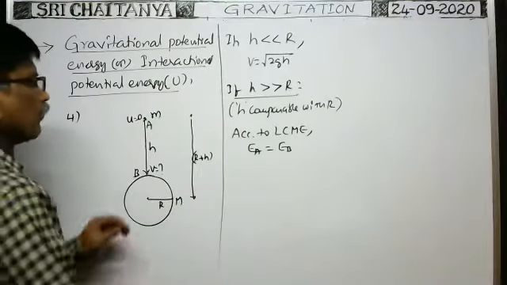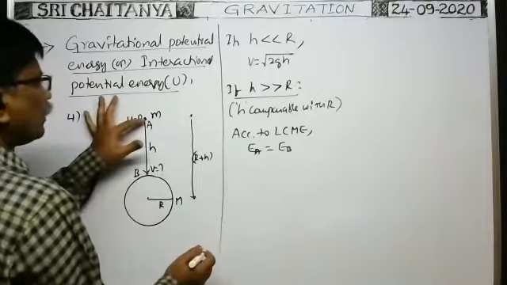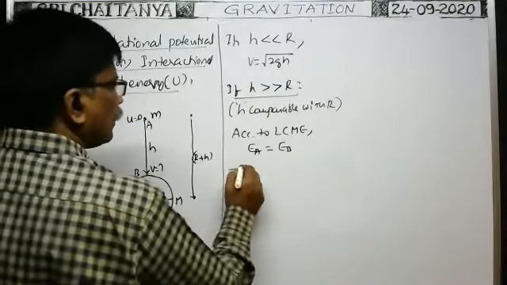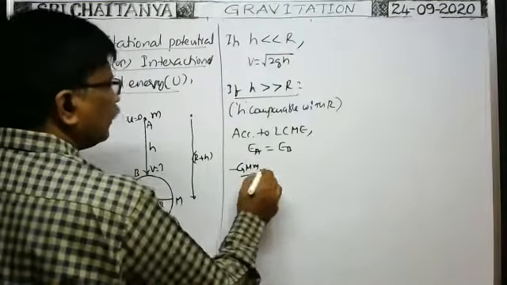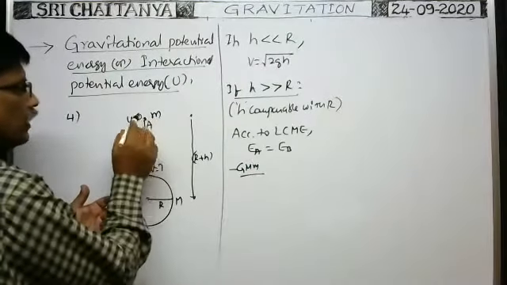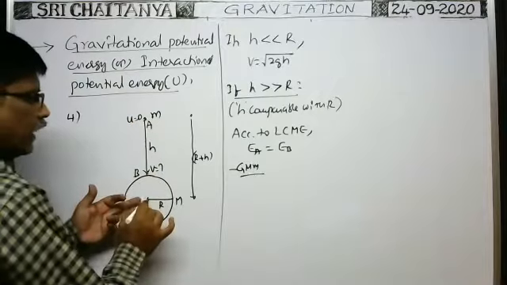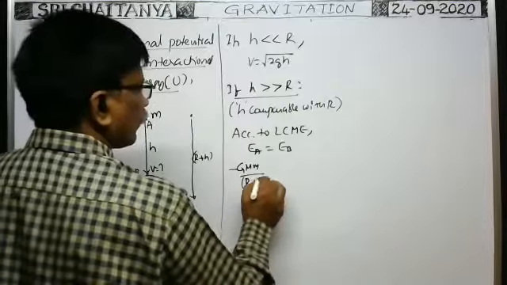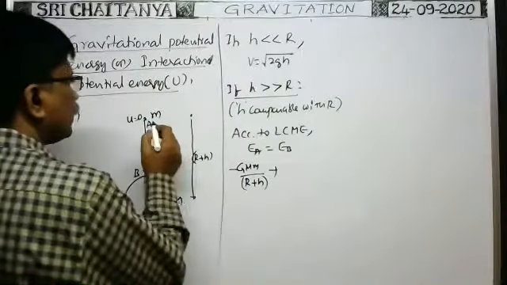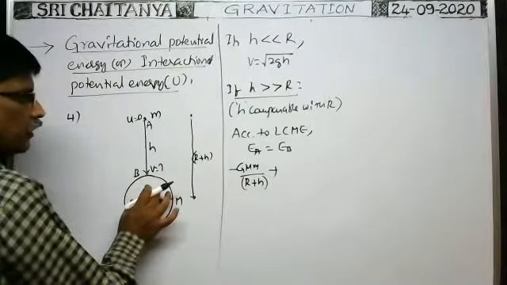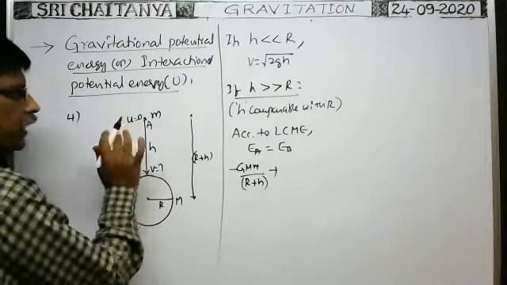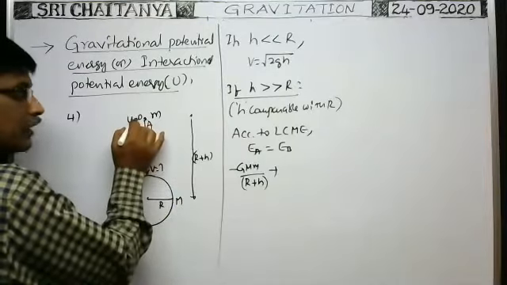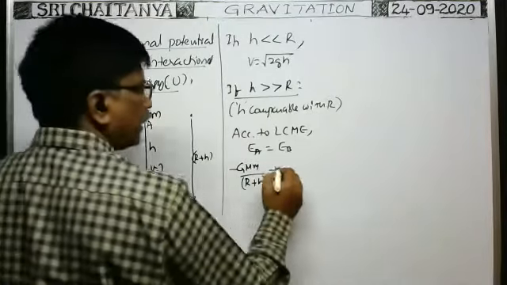In such a case, total energy: whenever the particle is here, the potential energy of the system of these two is equal to minus G M m by the distance between these two, meaning the distance between this particle and the center of the earth, that is R plus h. That's why we have to write R plus h. Plus kinetic energy; of course, the earth is fixed. With respect to the earth we are finding, so the earth has no kinetic energy. But the particle is at rest initially before it is dropped, so the kinetic energy is also 0.